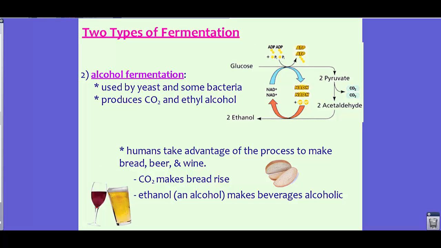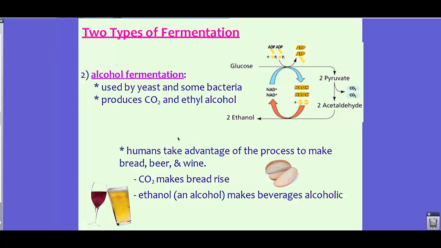The second type of fermentation is called alcohol fermentation. Now, this is typically used by yeast or some other bacteria, and it's going to produce carbon dioxide and ethyl alcohol. This is the process that actually creates alcohol. So the alcohol in beer or wine, and also bread products, are made by this particular method.